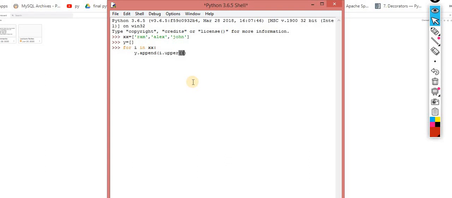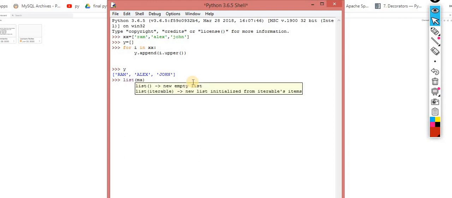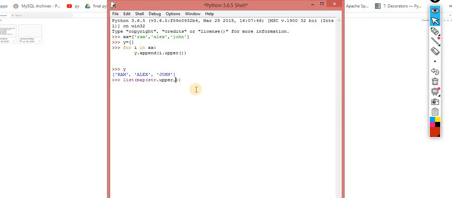Okay, this is the one way. Now inside y, you are getting Ram, Alex and John. The same thing can be done with the help of your map function. So map, we know it. We have to first convert it into a list, and then we are using the map. Inside map, this is the string class object, string dot upper, and what you have to pass over here is this list, the list is xx.